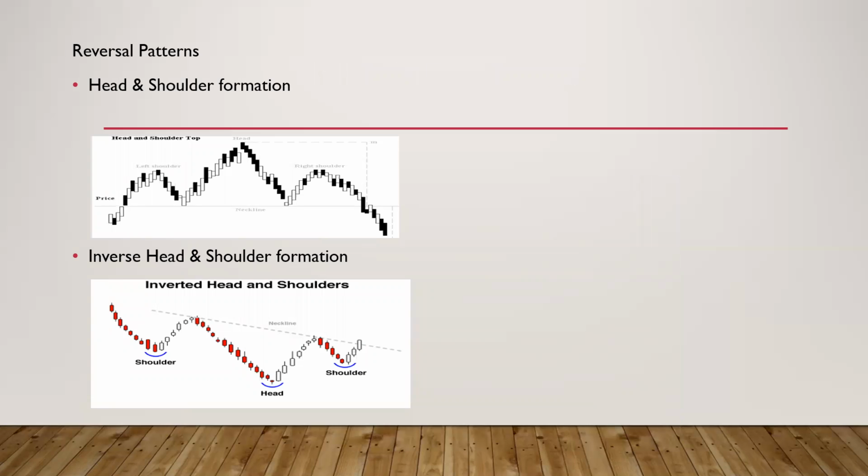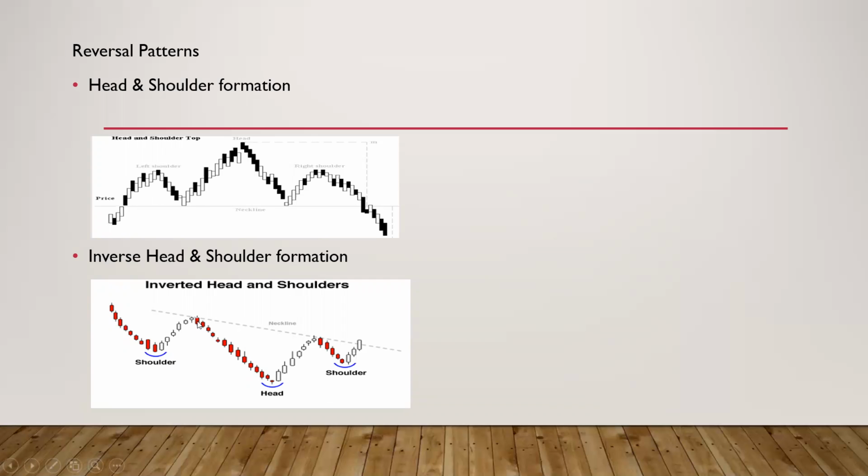Next is reversal patterns. When this pattern occurs, whatever trend was in the market right now will be reversed. So that is an indication of reversal of trend when these patterns form. The first example is the head and shoulder formation. In this formation, every peak is known as a top and every bottom price is known as a bottom.